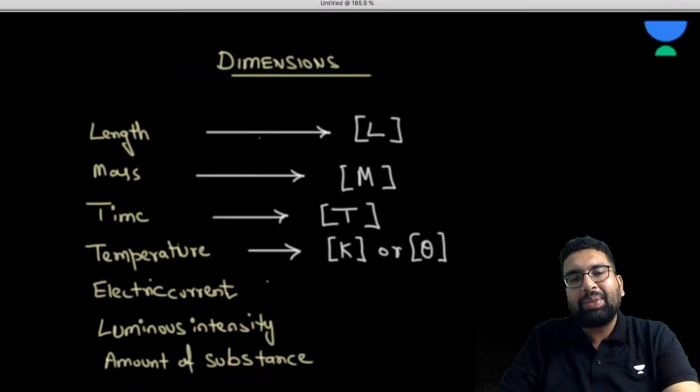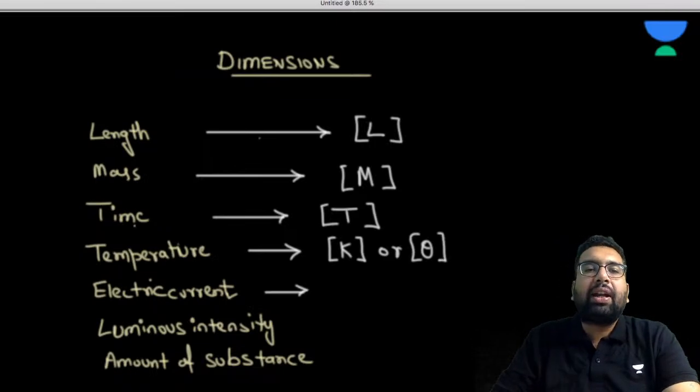Then we have the electric current. The unit of electric current is ampere.